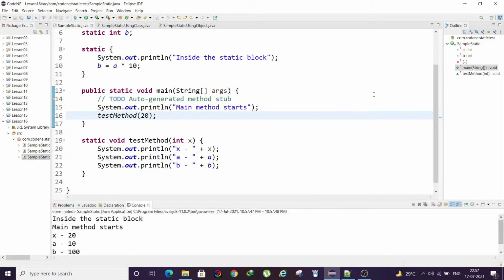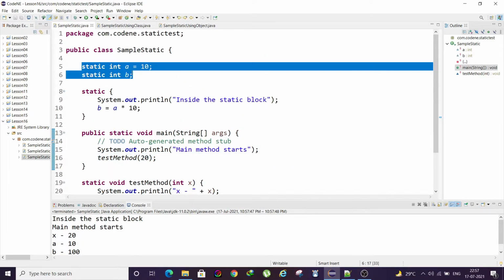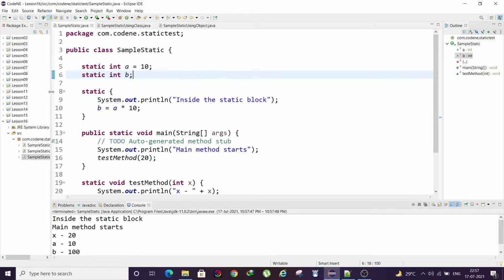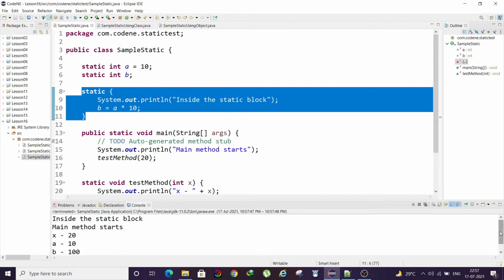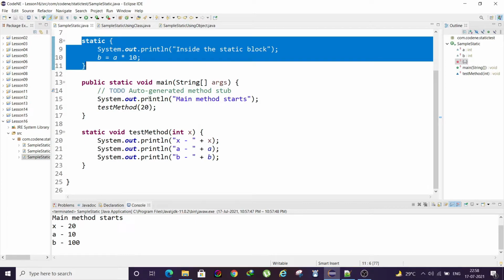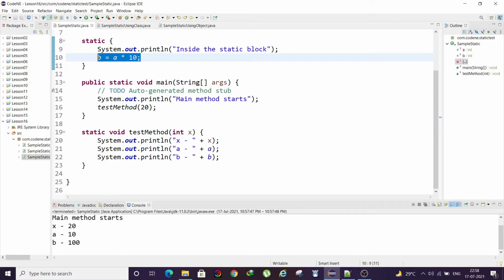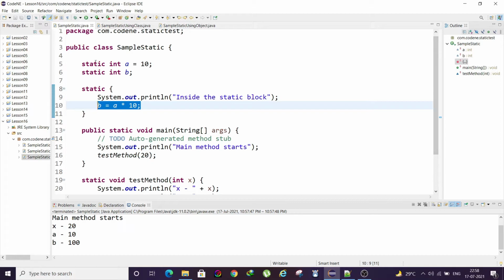If we run this, as I said, the flow is: first the variables are defined, then the static block is called, and then the main method starts. Then we called another method inside the main method, and there we got the value x, we passed 20, a was defined earlier as 10, and b will be whatever the calculation we used in the static block. That means b became 100. So that is how your static block, static variable, and static method work.